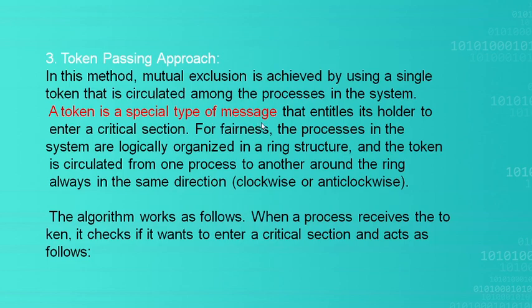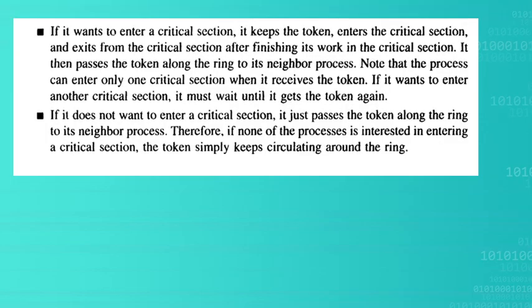For correctness, all the processes in the system are arranged in a ring structure, and the token is circulated from one process to another in a round format, in a ring format, and it follows only one direction, either clockwise or anti-clockwise. Whatever it might be, it should follow the same direction every time. The algorithm works like this: when a process receives the token, it checks whether it wants to enter the critical section or not.